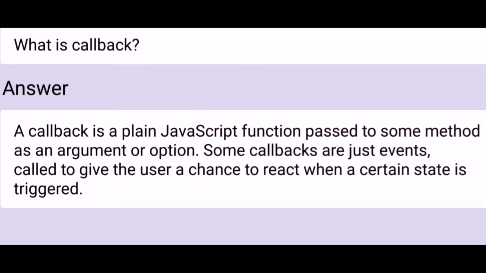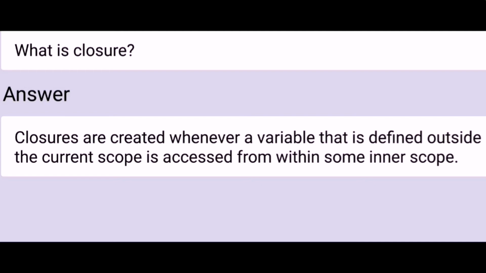Some callbacks are just events, called to give the user a chance to react when a certain state is triggered. What is a closure? Closures are created whenever a variable that is defined outside the current scope is accessed from within some inner scope.